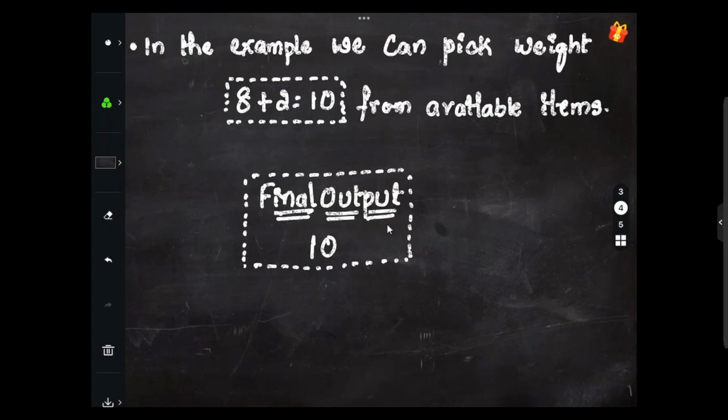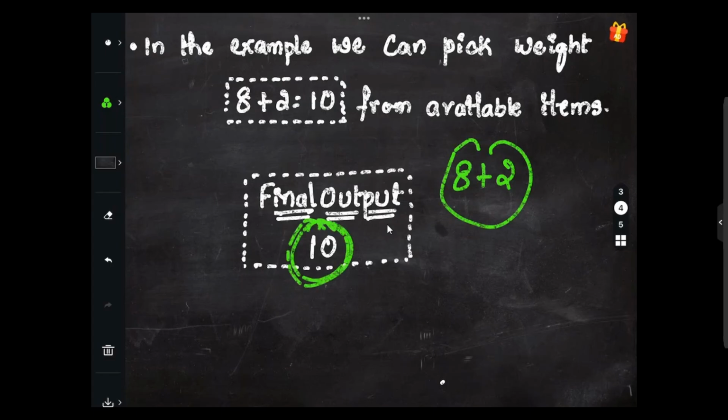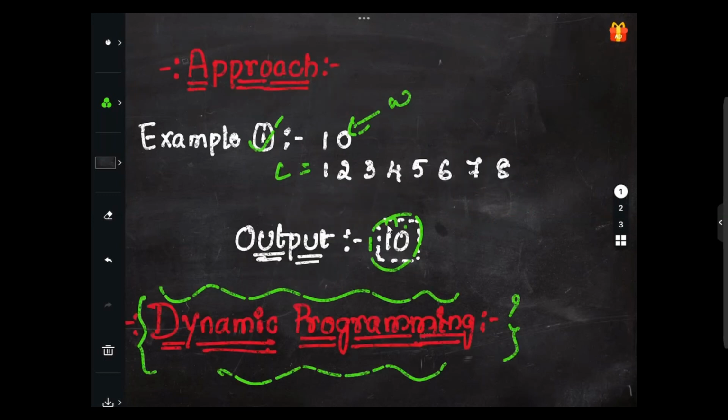In the example, we can pick the weight 8 as well as 2. So picked will be 8 and w will be 2 from the available items. So the output will be 8 plus 2, which is equivalent to 10. The output that we got here is 10, which is equivalent to the output mentioned for example 1 within the question. So our approach works absolutely correct in this case.